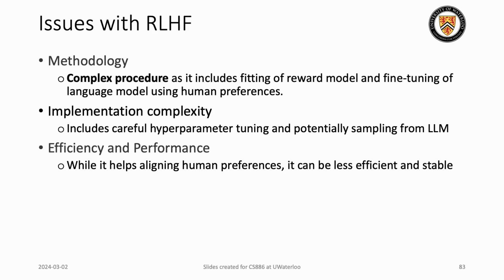So, till now we have seen how the RLHF framework works. Now, let's learn about some of its drawbacks. Firstly, training an additional reward model itself brings more complexity to the process. This modeling step leads to careful tuning of additional hyperparameters. Furthermore, even though RLHF frameworks help us align the preferences, it can still sometimes be a less efficient and stable method.